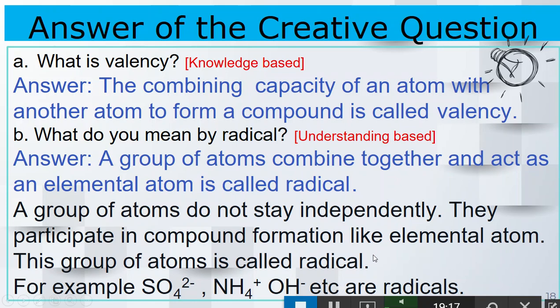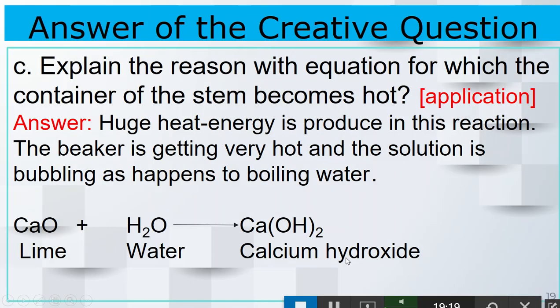Clear? Now go for the third one. That means C category question. Explain the reason why, with an equation, the container of the steam becomes hot. First of all, huge heat energy is produced in this reaction. That means when calcium oxide and water react, calcium hydroxide is produced. At that time huge heat is produced.